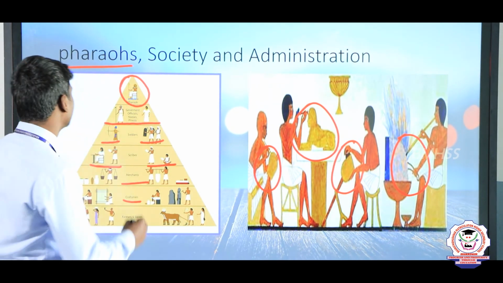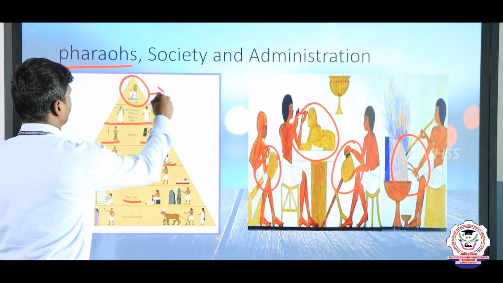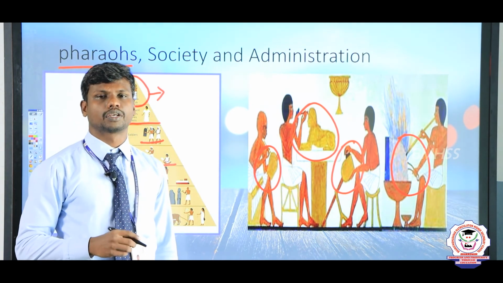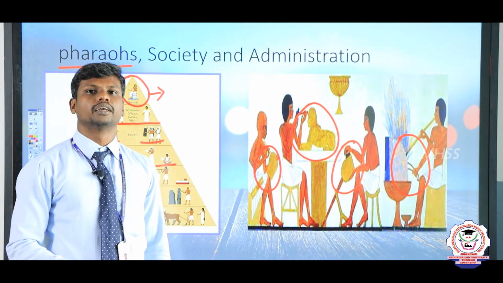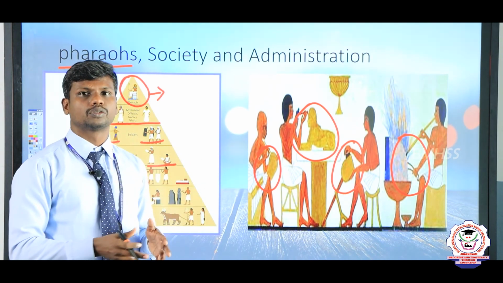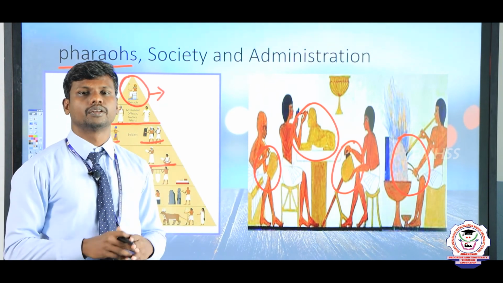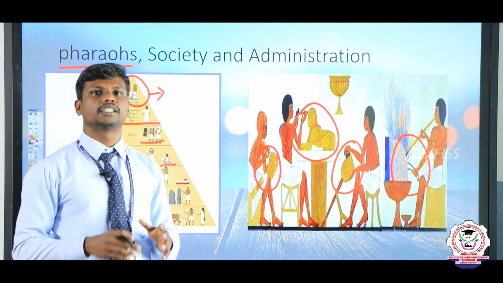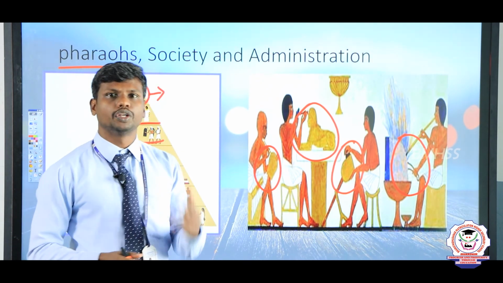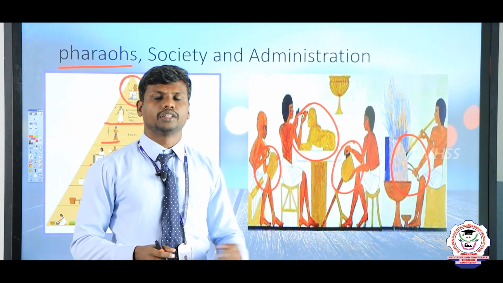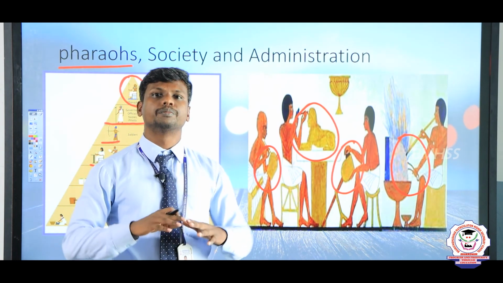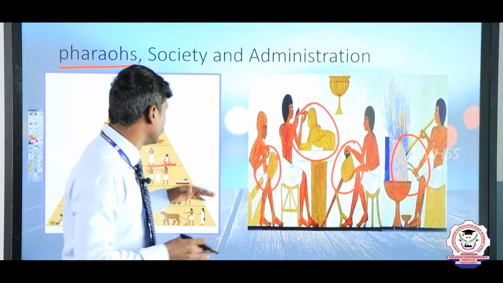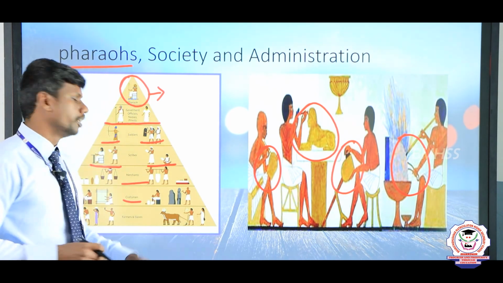While we are discussing the Pharaoh, there was one important ruler. The name of the ruler is Tutankhamun. He is a famous person, and his sculpture also we could find in the pyramid. So that is very, very important. Why? Because the Egyptians believed that their life would continue after their death also. So for that, they started preserving their dead bodies. The dead bodies were not preserved for all people.